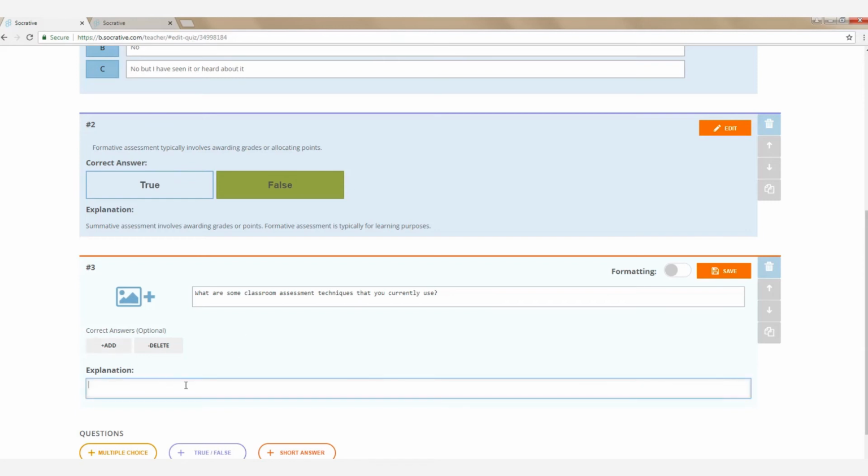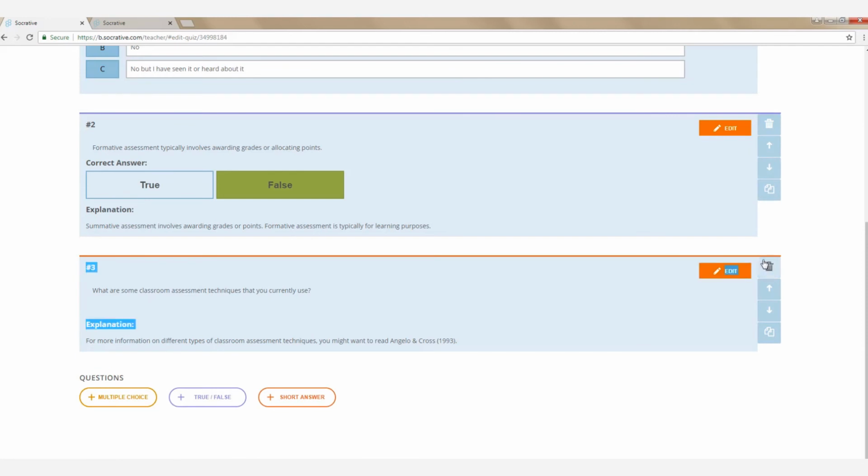So we would say, for more information on different types of classroom assessment techniques, you might want to read Angelo and Cross. So give them some literature to take a look at. So I'm just going to click the Save button. Now we see some different options. Basically, we're done with creating our 3-question quiz.